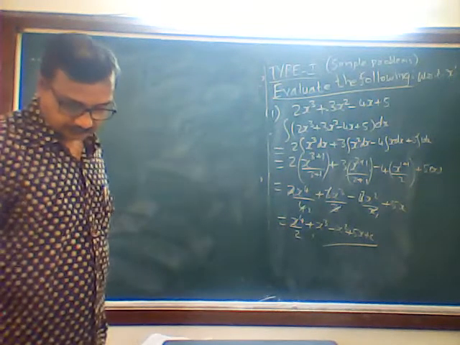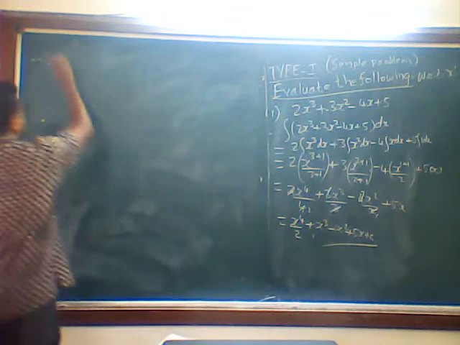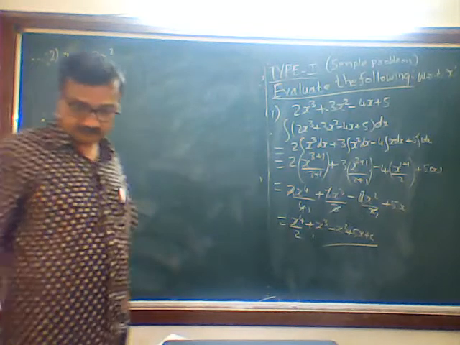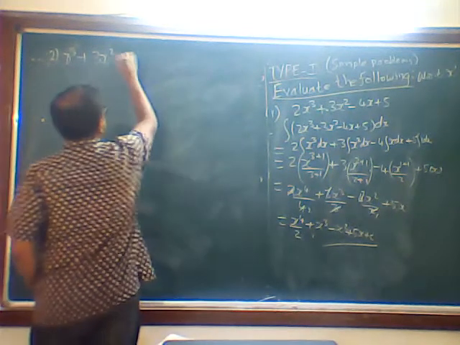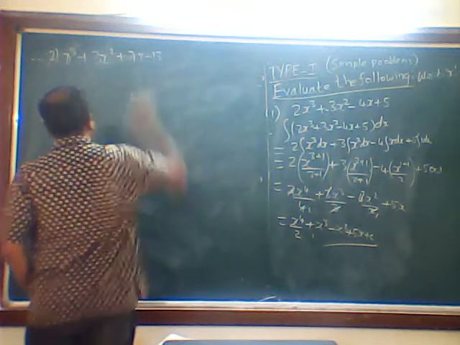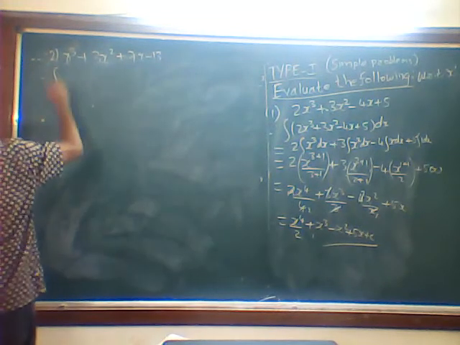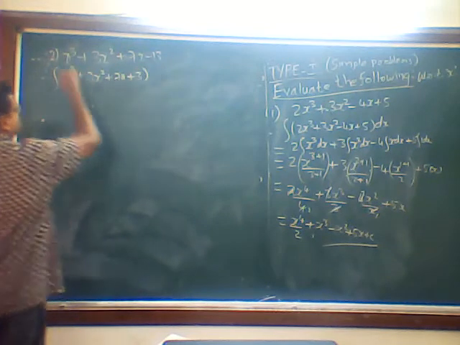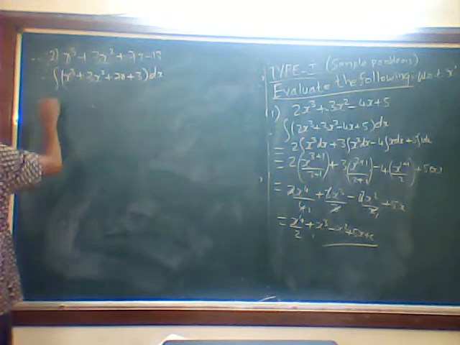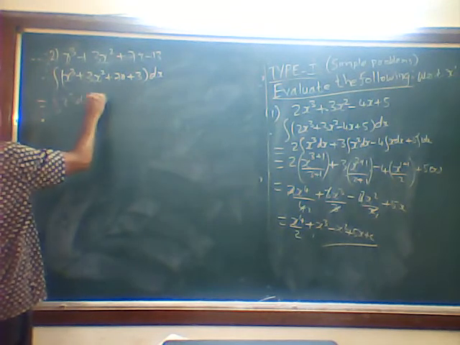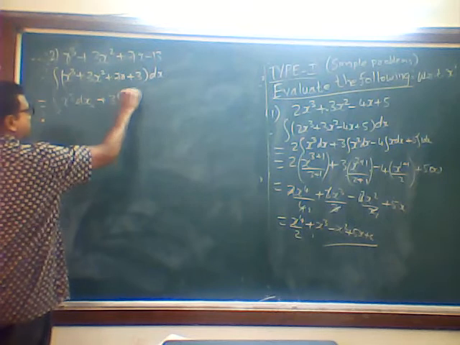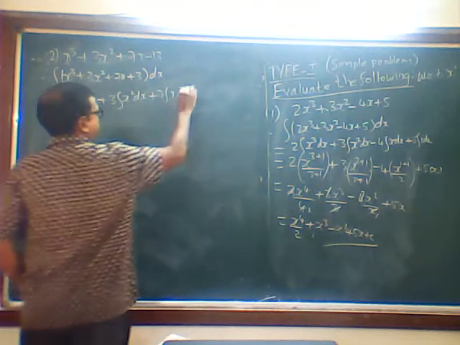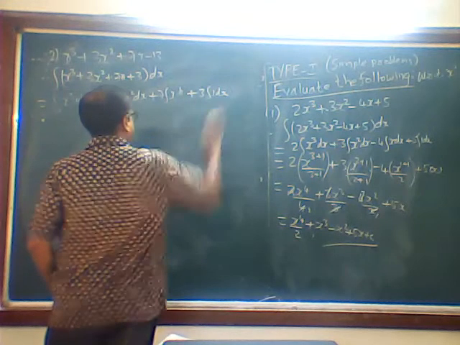Okay, now the second one. x cube plus 3x square plus 7x minus 30, integration of that. Then next, separate it: x cube dx, plus 3 is a constant so take it outside, plus 7 is outside, x dx, plus 3 into 1 dx.